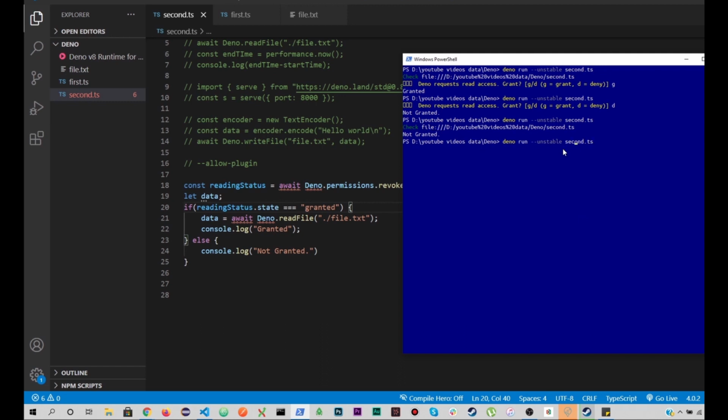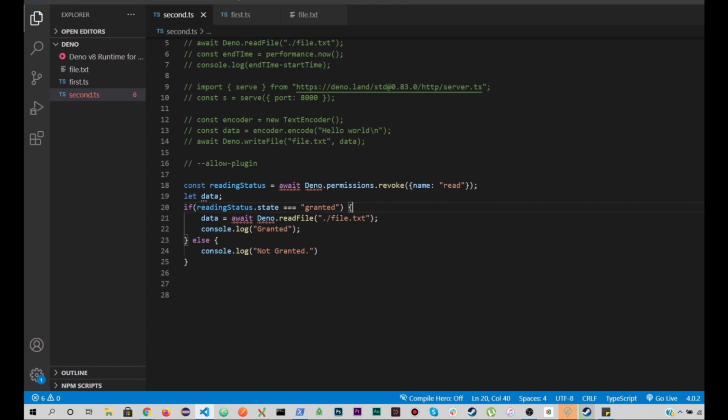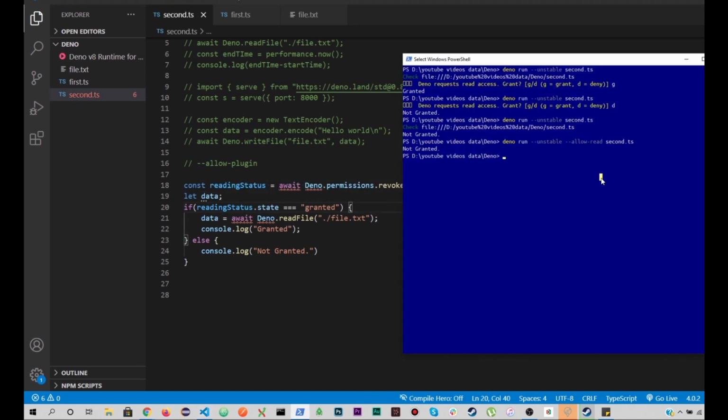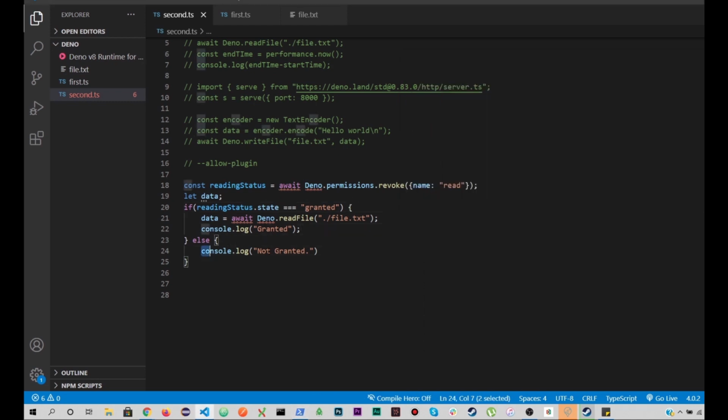And even if I add the read flag over here, still it's not granted because it has lower precedence. Whatever we write in the code has higher precedence, right? So this flag even didn't let us read the file. Instead, it went over here because we have revoked this permission, right?